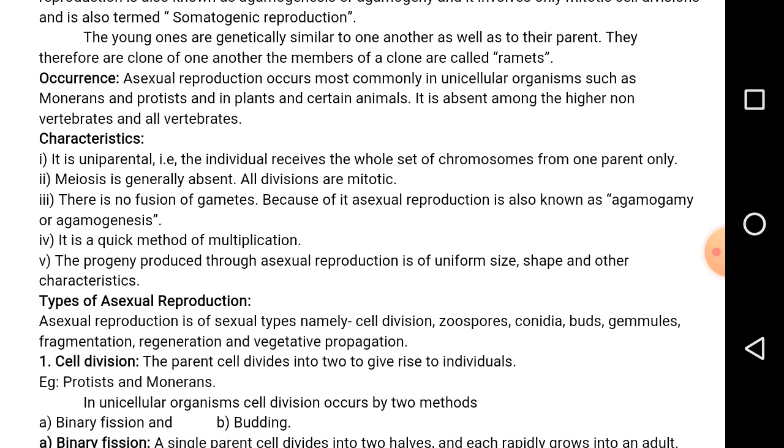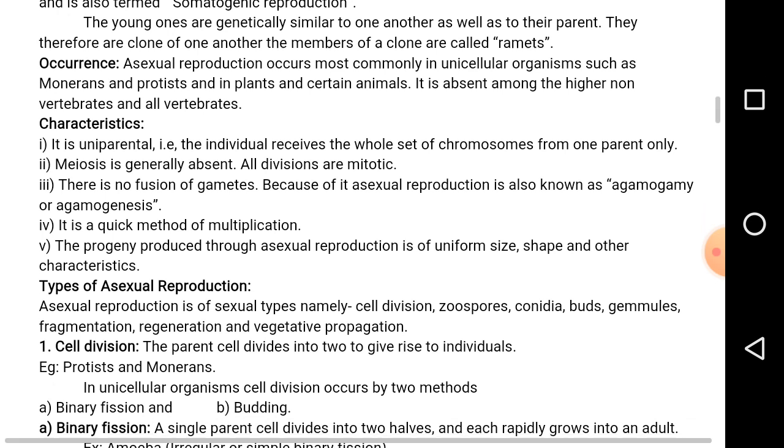In mitosis, we get only two daughter cells of similar size and shape. In meiosis, we get four different types of cells. They differ from each other. The daughter cells produced from meiosis are four and they are different from each other. The daughter cells produced by mitosis are two. They are similar to each other. In the CET, they are going to ask these questions. How many daughter cells are produced by mitosis, or how many daughter cells are produced from meiosis? So from mitosis 2, meiosis 4.